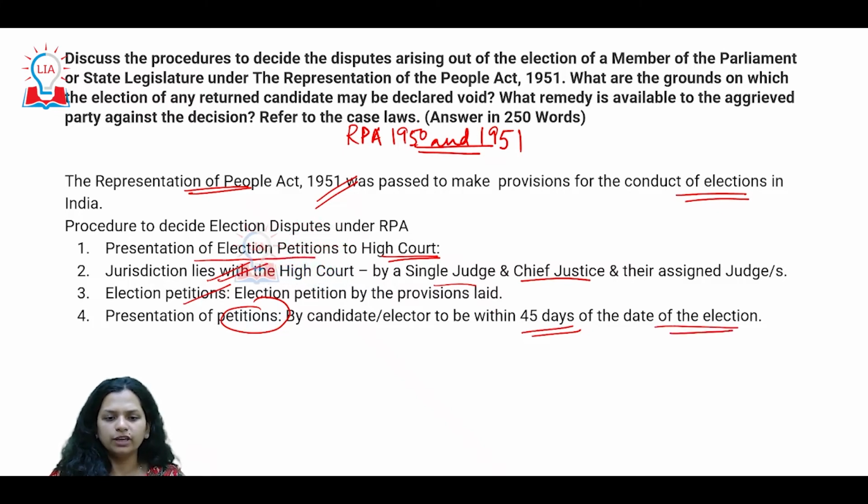So we are trying to look at the question from the sense of what are the grounds on which the election of any returned candidate may be declared void.